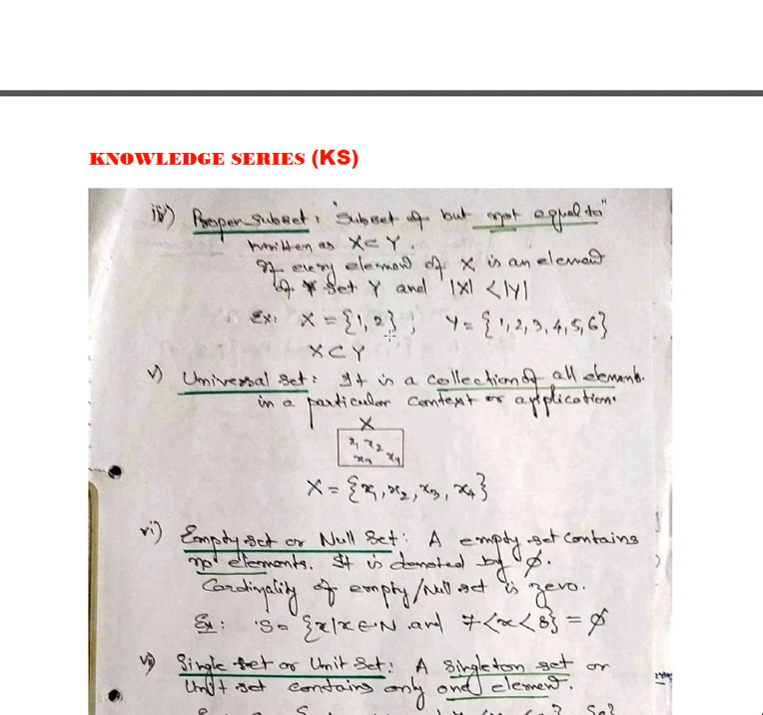So X is 1, 2, Y is 1, 2, 3, 4, 5, 6. So this 1, 2 is there here also. So that's why X is a subset of Y.